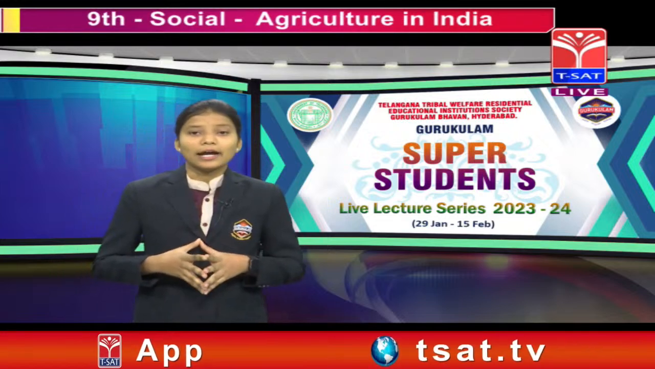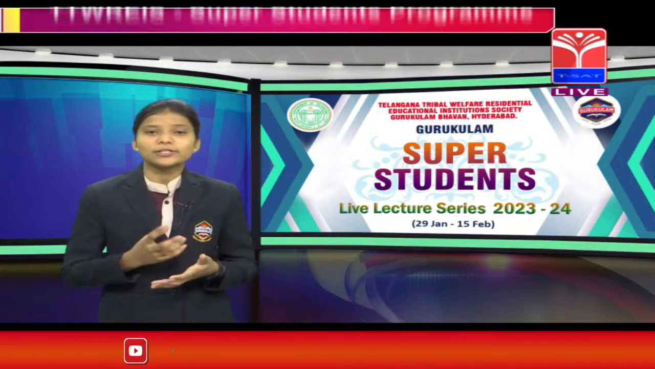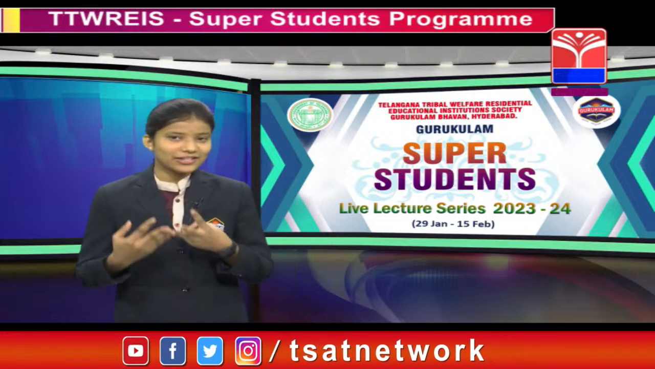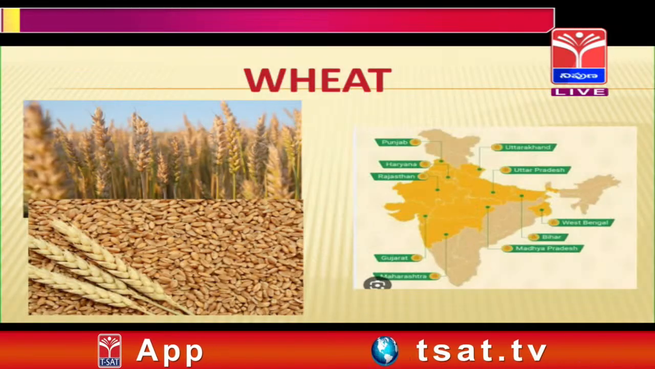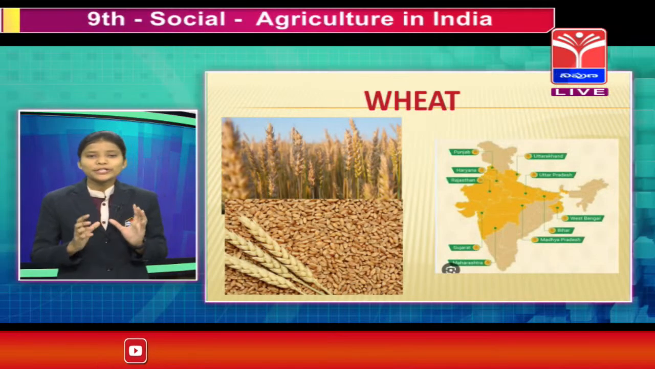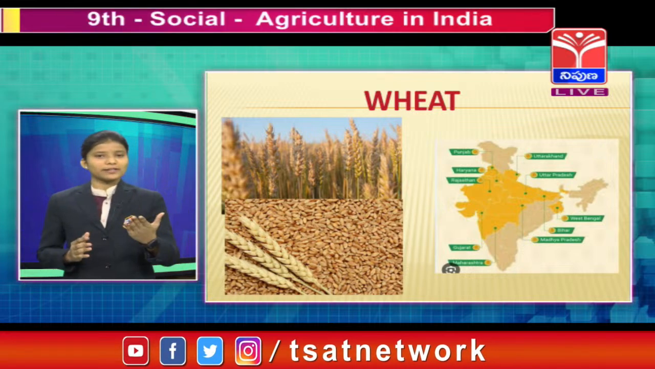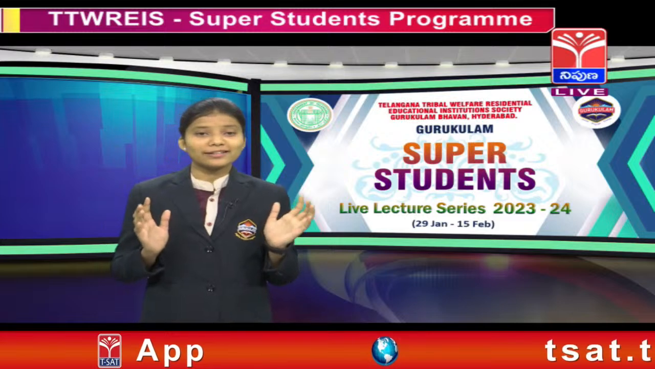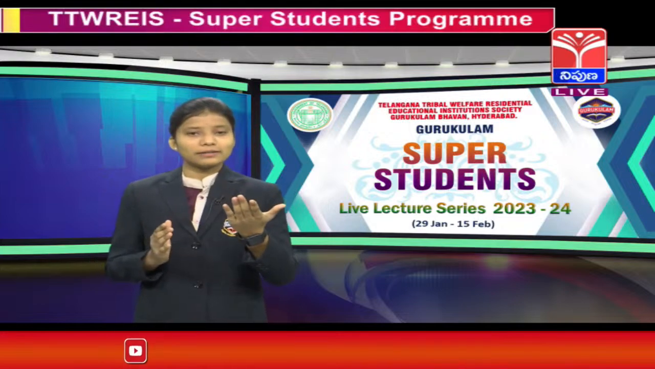Yes, friends. Now let me explain the states which produce wheat, right? Punjab, Haryana, Rajasthan, Uttar Pradesh, Uttarakhand, West Bengal, Bihar, Madhya Pradesh, Gujarat, Maharashtra. These states all produce wheat, right? Our second major crop is wheat. See, friends, how the field looks before the harvest and after the harvest. How golden this field is, looking like gold. Wow. Yes, friends, these are the wheat grains.